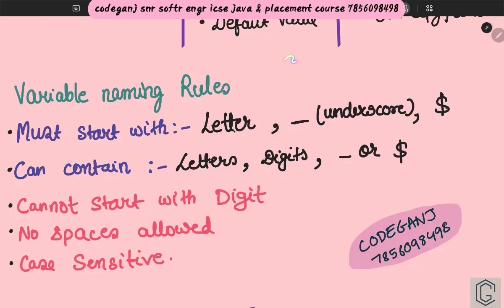Suppose I have to store a name called full name, so I will write string fullName equals "Ritesh". But you cannot have a space in a variable name, so you put an underscore between the two words. Suppose you have a phone number: phone underscore number. Wherever you have a space, you can fill it with an underscore. So this is your concept of variables.